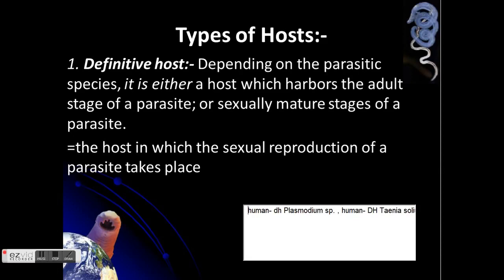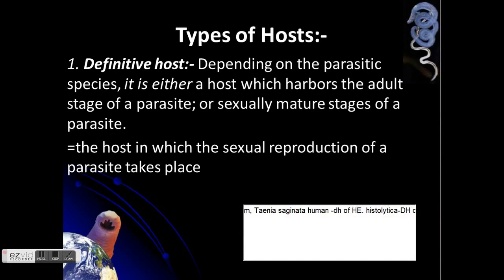So, you determine among these. Please type: human as definitive host of Plasmodium species. Second choice: human as the definitive host for Taenia solium and Taenia saginata. The third one is Entamoeba histolytica, definitive host of, human pala.